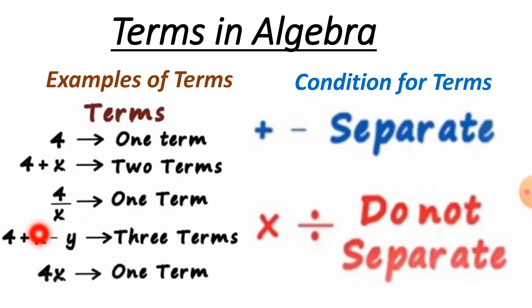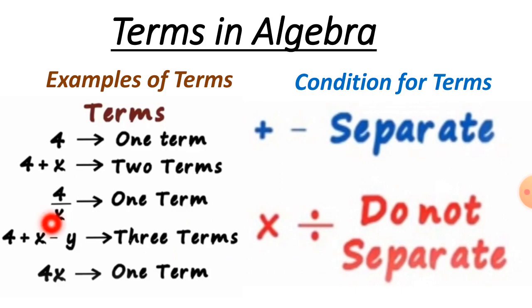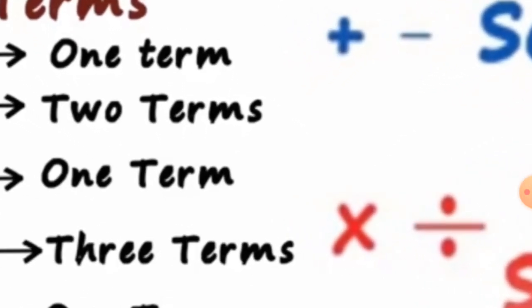Another example is 4 plus x minus y. It is called three terms. You can see that 1, 2, 3. So there is a sign of plus and minus, so we count this. We can't count these all as one. It is three terms. What about the fourth one?